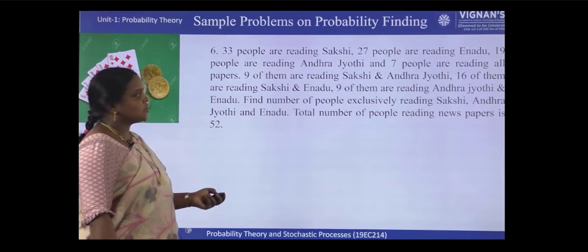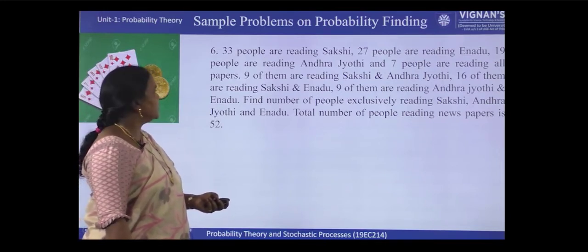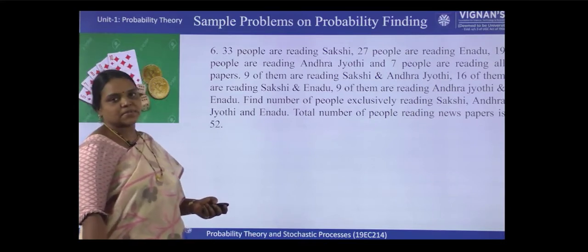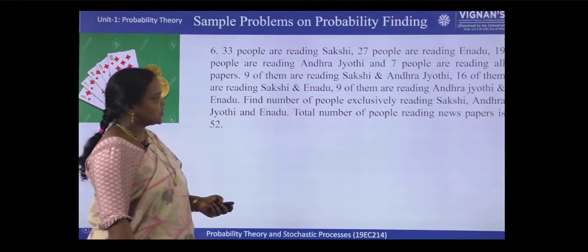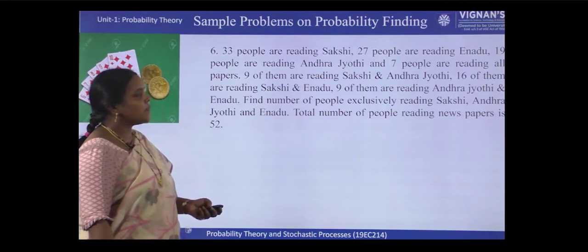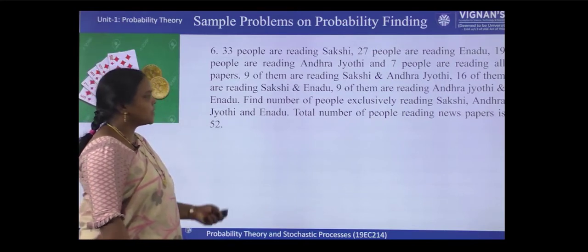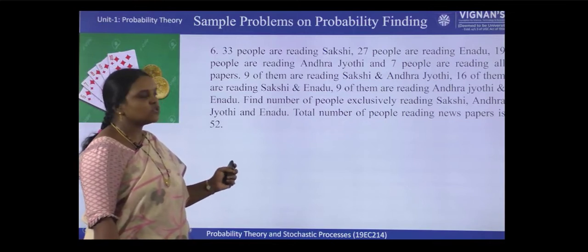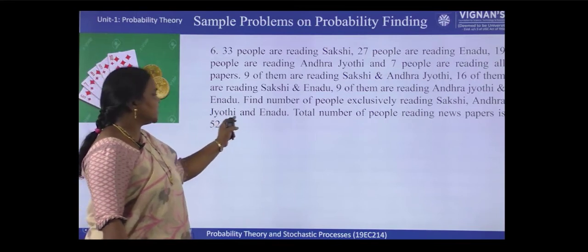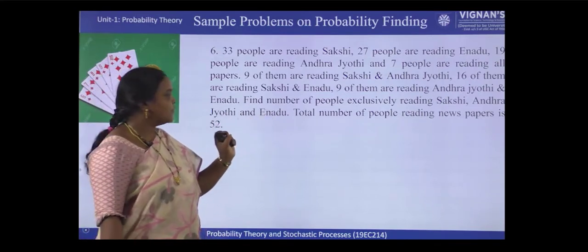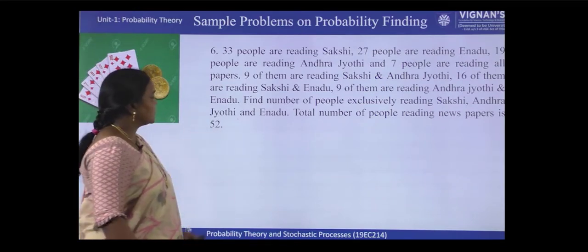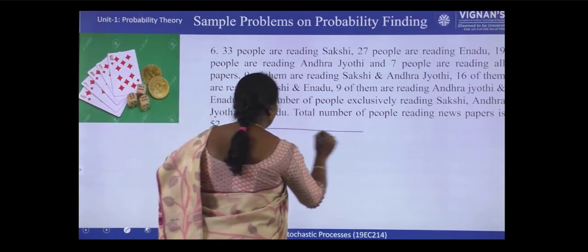33 people are reading Sakshi, 27 people are reading Eenadu, 19 people are reading Andhra Jyoti, and 7 people are reading all papers. 9 of them are reading Sakshi and Andhra Jyoti, 16 of them are reading Sakshi and Eenadu, 9 of them are reading Andhra Jyoti and Eenadu. Find the number of people exclusively reading Sakshi, only Andhra Jyoti and only Eenadu. The total number of people reading the newspapers is 50. So here also we have to go for a Venn diagram.